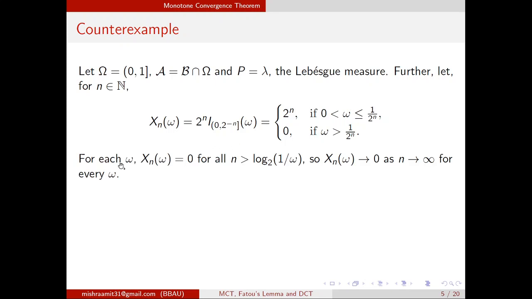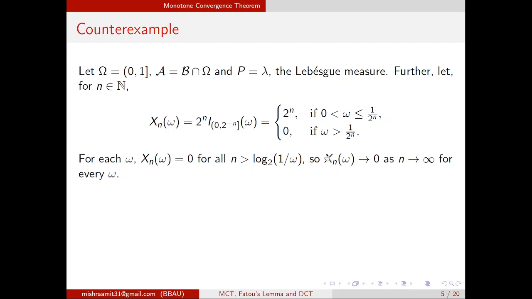So for each omega, Xn(omega) is 0 for all n which are bigger than log base 2 of 1 by omega. So when omega is fixed and n is very large, it will always cross this number, because there are natural numbers which can cross any real number. So for large n, Xn(omega) will become 0, and Xn(omega) will converge to 0 as n goes to infinity.